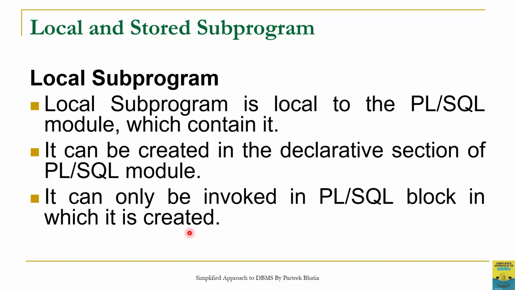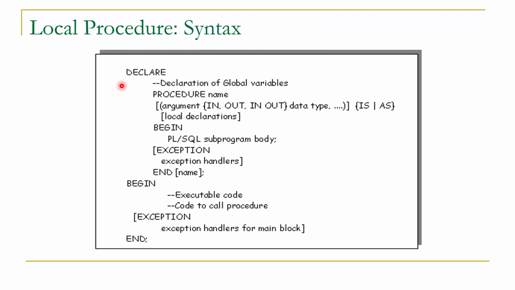Let us see the syntax of local procedure. Here we have a main PL/SQL block with declare section, begin section and optional exception section. And this is the end of the main PL/SQL block. In the declare section of the main PL/SQL block, we are creating a local procedure by using the syntax procedure, name of the procedure. This is followed by the list of arguments, by specifying the name of the argument, followed by its mode, that is in, out or in out. We have to specify one mode out of these three given modes.